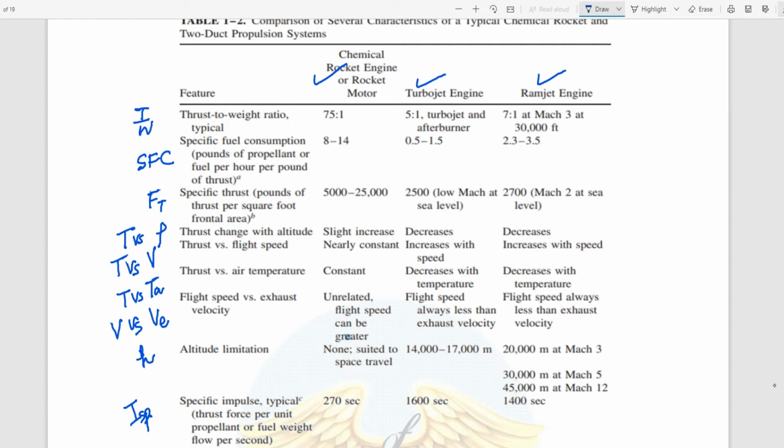Now when we use the term rocket engine, meaning chemical rocket engine, we define liquid propulsion. And when we use the word rocket motors, that means solid propulsion, where solid propellant is used.